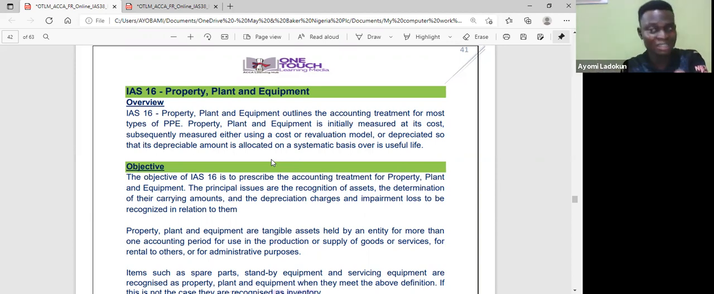Because if I have a land where I do my business, or I have a building for an office where I do business, that is not investment property. It is property, plant, and equipment, because I use it for administrative purpose or in production of goods and services.